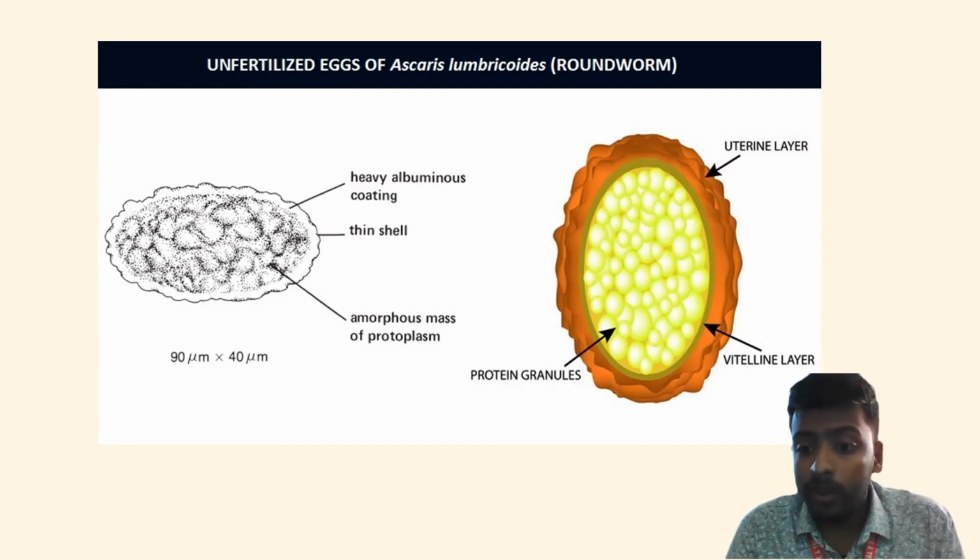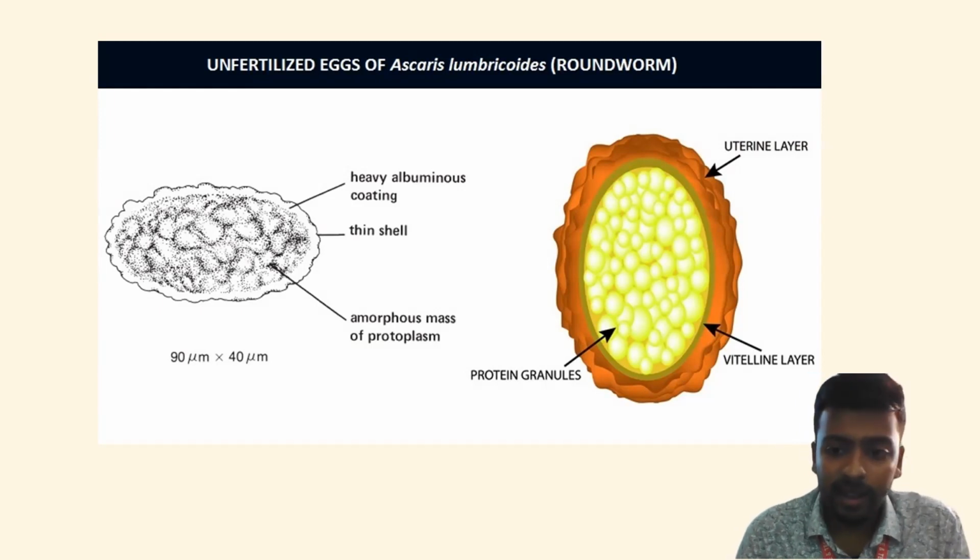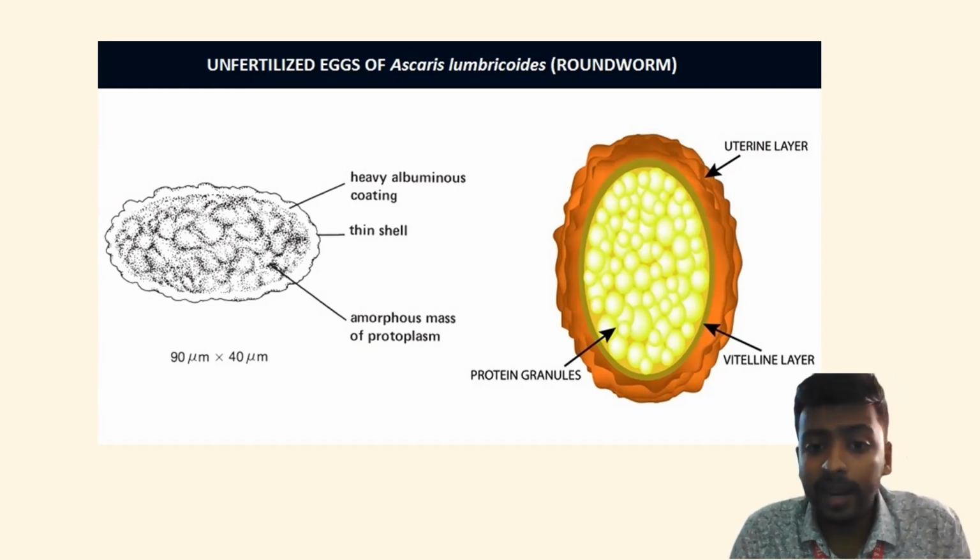Their length is around 90 micrometers and their breadth is around 40 micrometers. They have a very heavy, irregular albuminous coat, and the chitin layer here is very thin. And as the egg doesn't get fertilized here, it forms an amorphous mass of protoplasm. It just gets wasted away in this case.